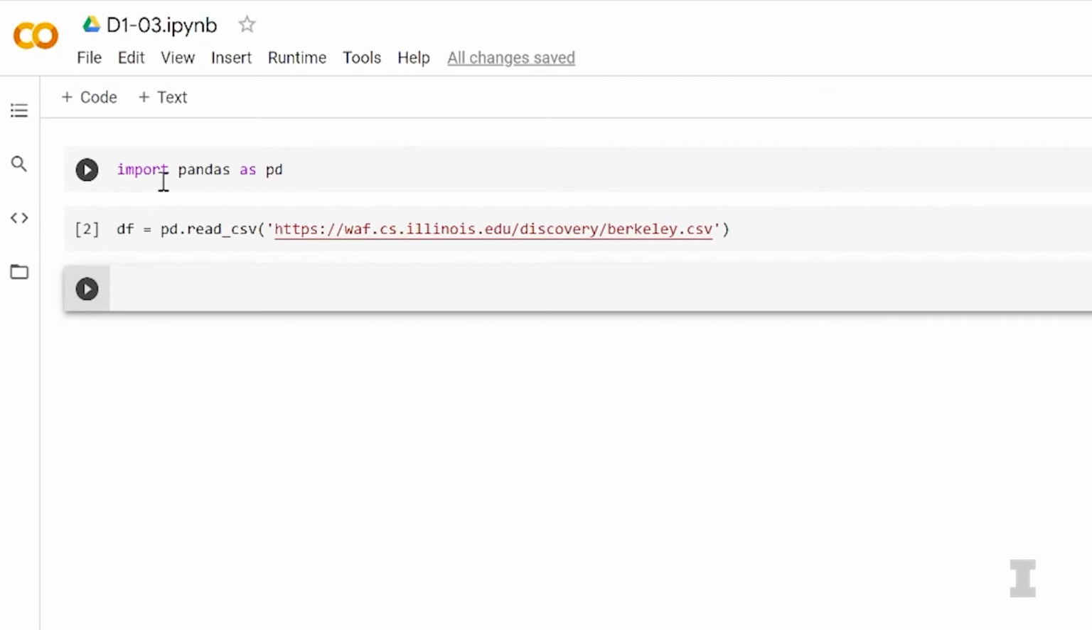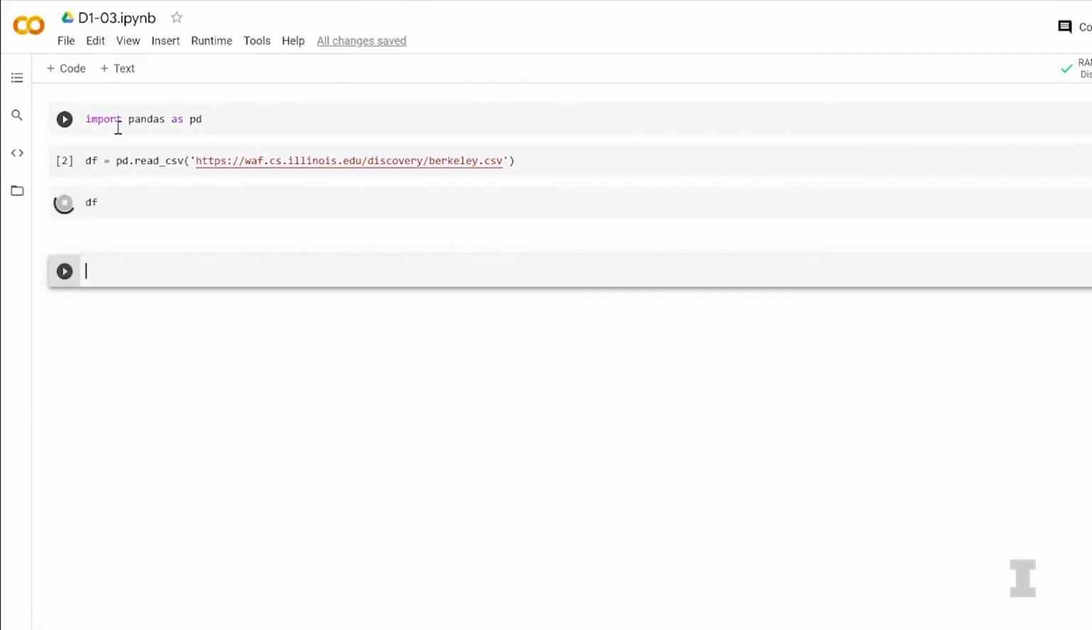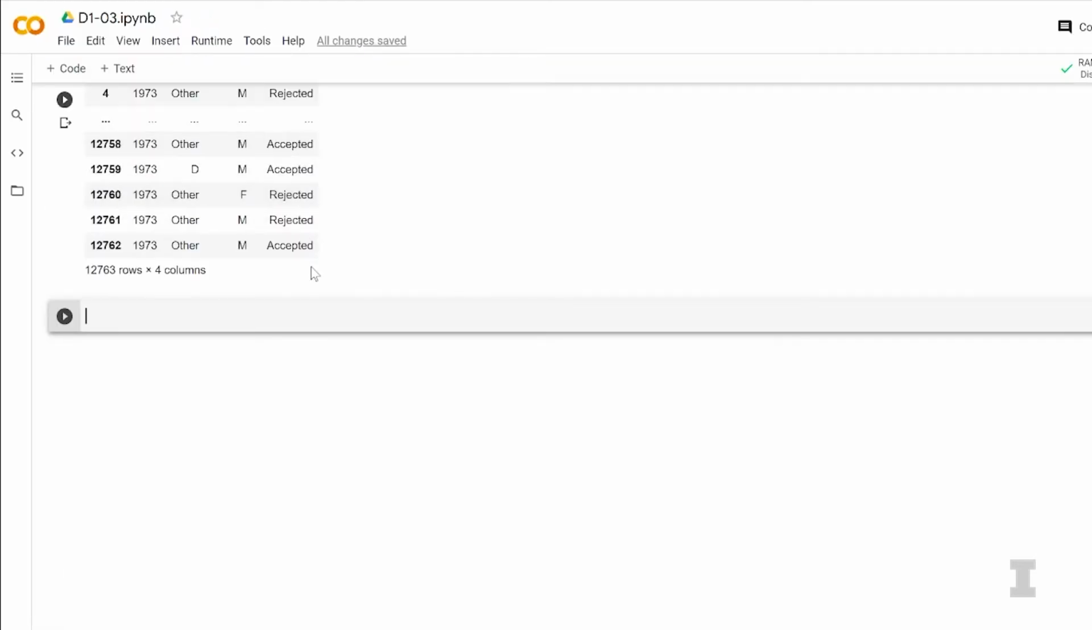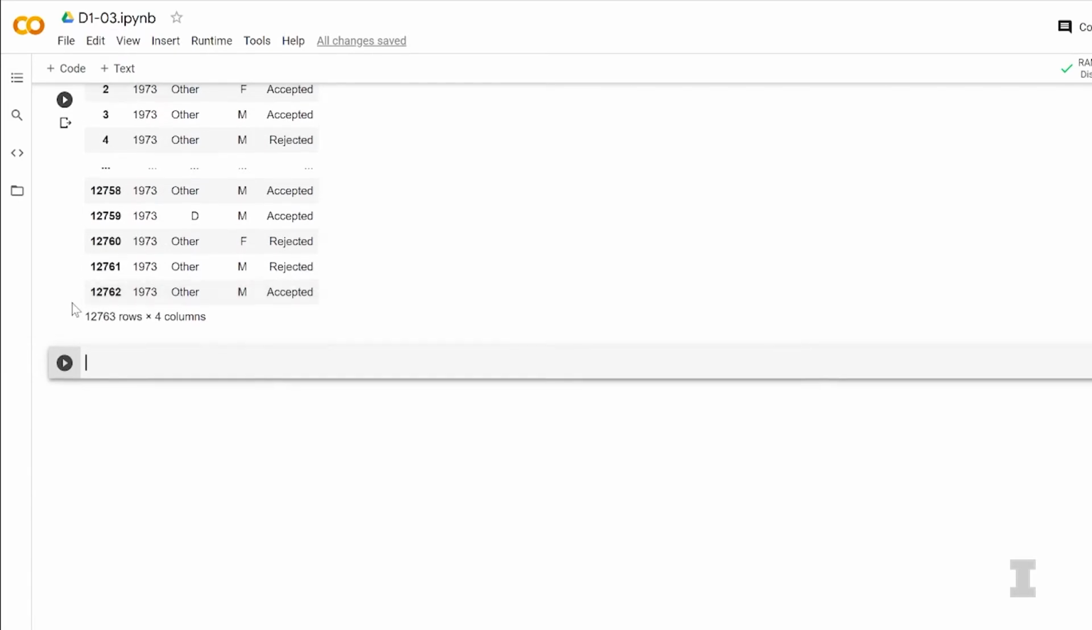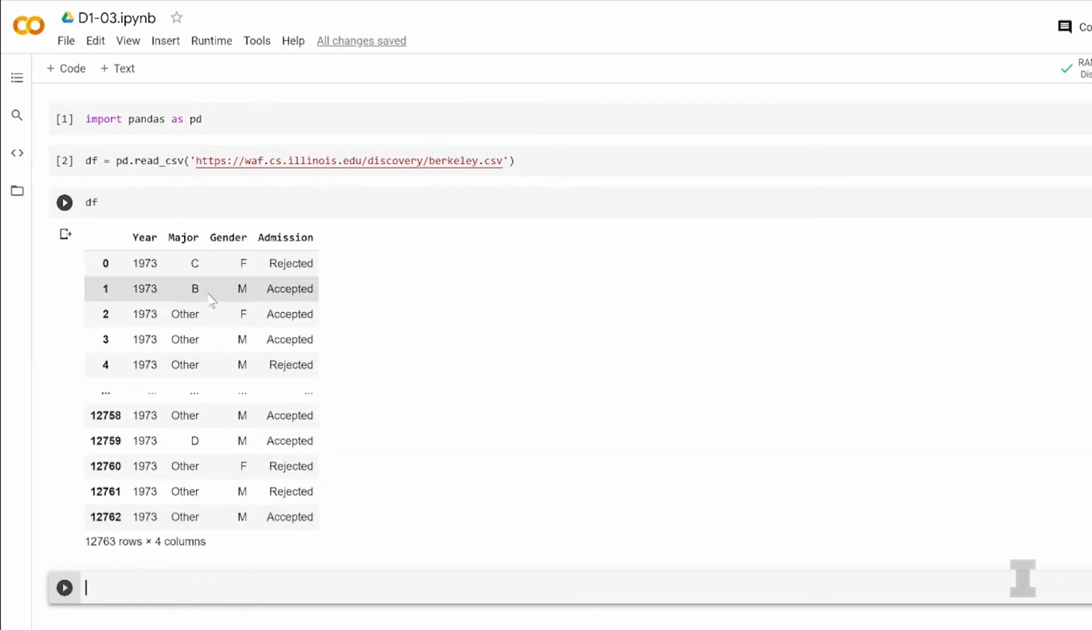Awesome. And now we'll look at what's actually in our data frame. Since we set df equal to pd.read_csv, now we'll just simply type df to view what's in our data frame. And did that show up? Yes, and it looks like we have 12,763 rows and 4 columns. And the 4 columns tell us the year, which was 1973, which is all the same, the major, the gender, and the admission decision.